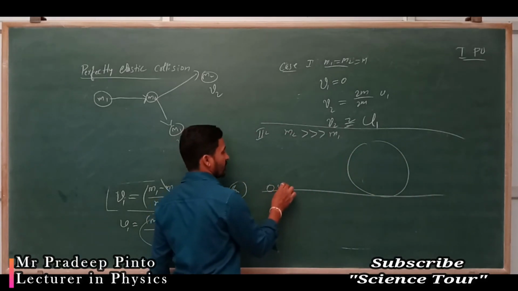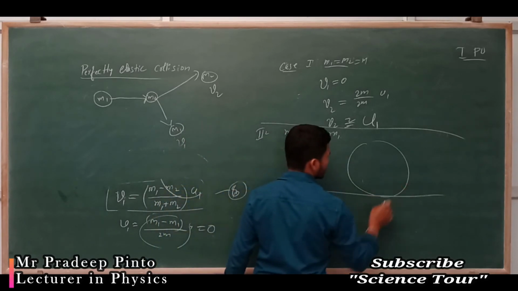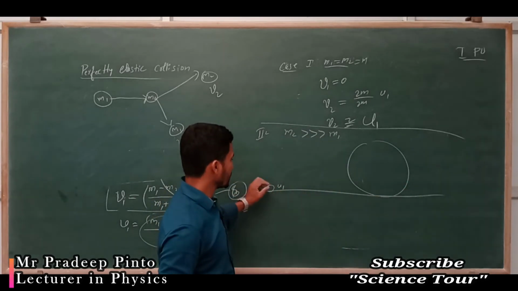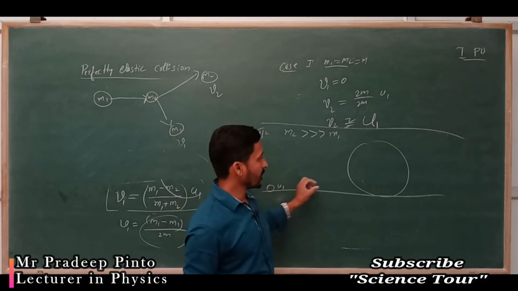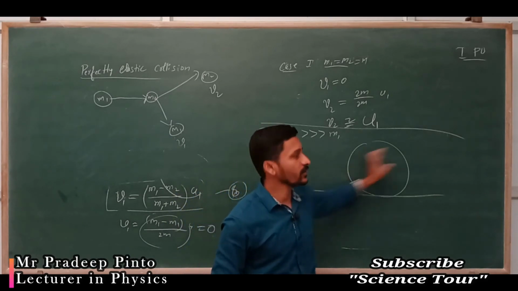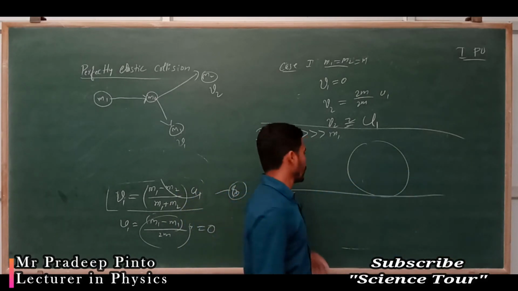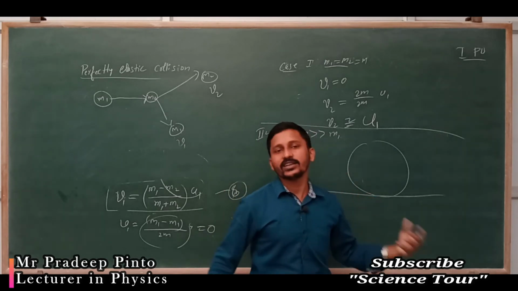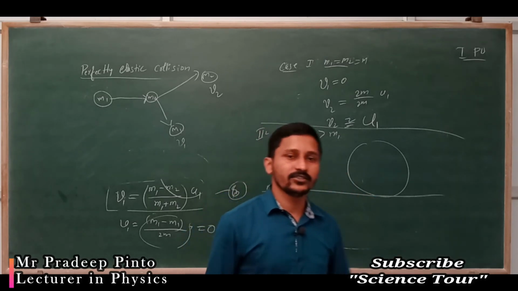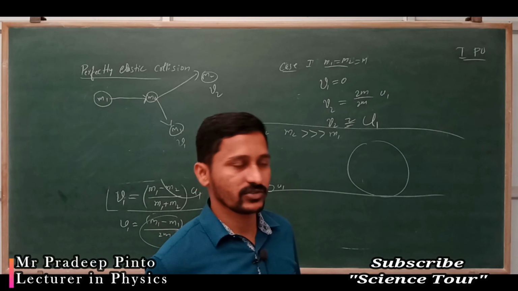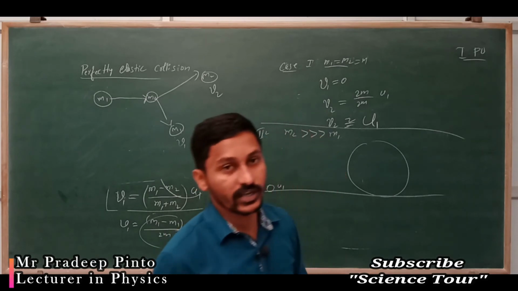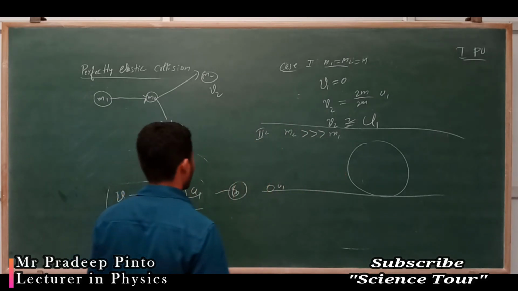The initial velocity of m2 was 0, it was at rest. Do you think it can move after being hit? No, it will hit. What is going to happen? Let's not do it by imagination. Let's see according to the equations what we can do.